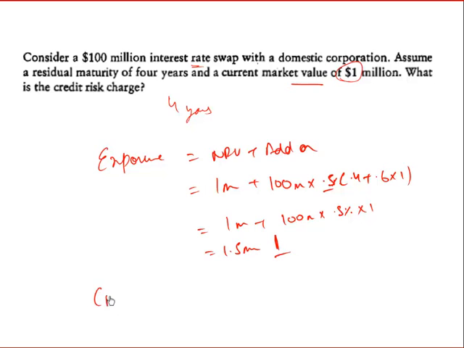The credit risk charge would be calculated as 8% into the risk weight, which is not given, so we'll assume it to be 100%, multiplied by 50% multiplied by the exposure, that is 1.5 million, which will come out to be $60,000.